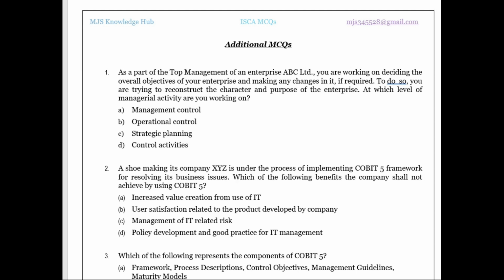If you observe the question, we have some hints here. First one being, the question is saying that you are a part of top management. Second, you are trying to change the character and purpose of the enterprise. So, the core thing of the enterprise is being changed. This can't be done by the operational level, who are the lower part. It can't be done by the management, the middle level one. So who can take such a decision? You are working on the strategic level, the strategic planning thing. So option C will be the right answer for this question.